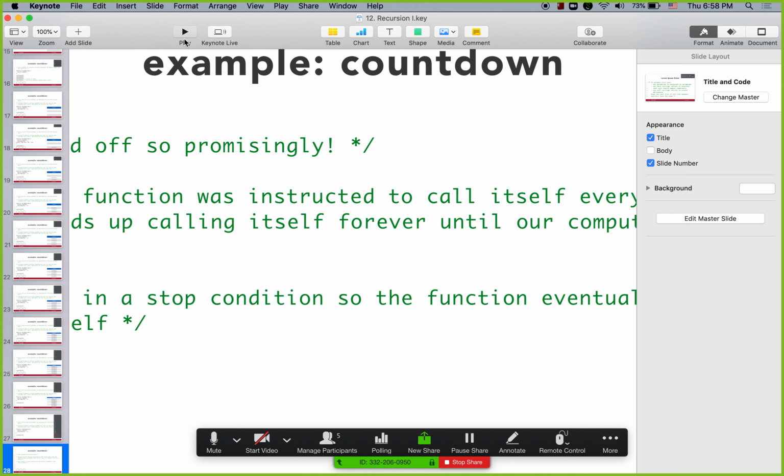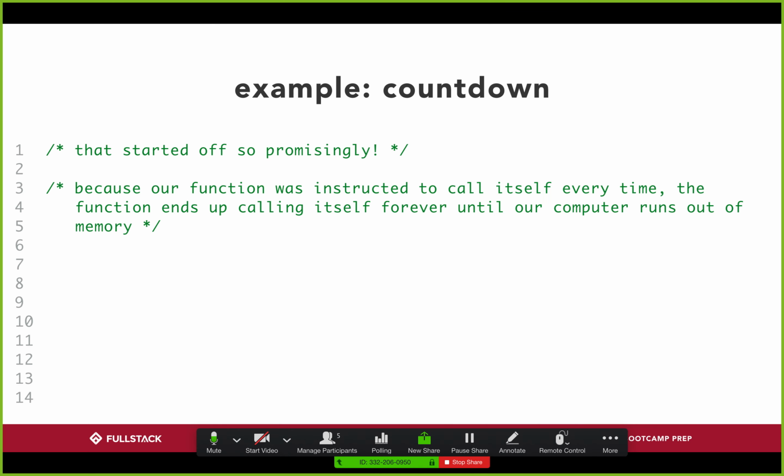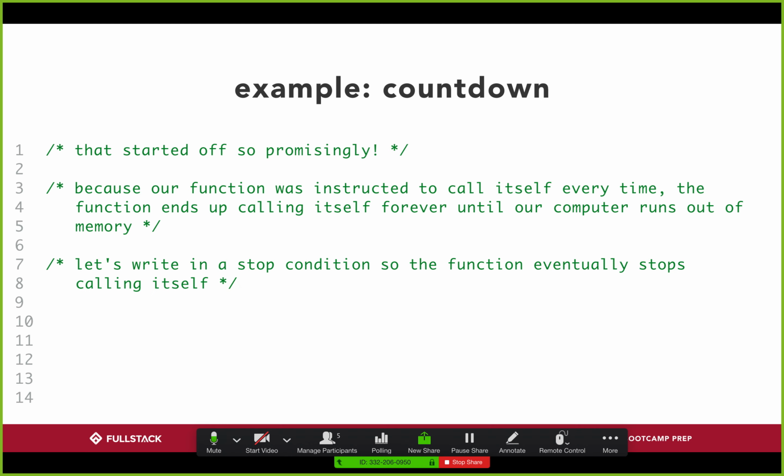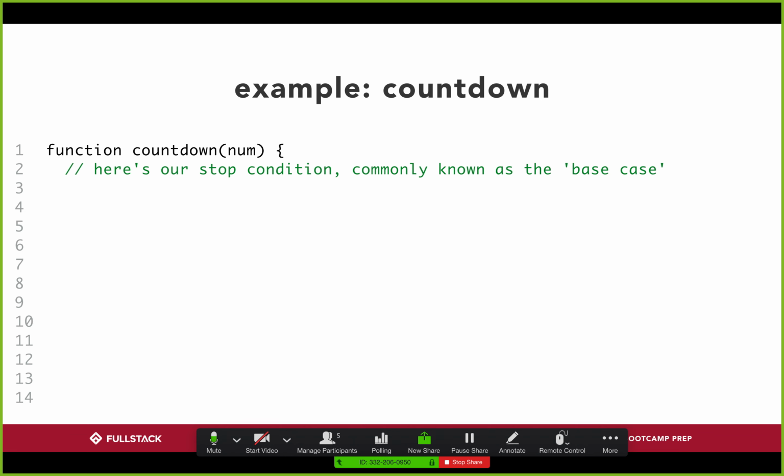Okay, let's pick up where we left off here. So that function worked, but the only problem was we couldn't figure out when to stop. And so as with the while loop, whenever we write a recursive function, let's always specify when to stop. In general in recursive functions, the point at which we stop is called a base case scenario. That's basically saying when do we stop calling ourselves.